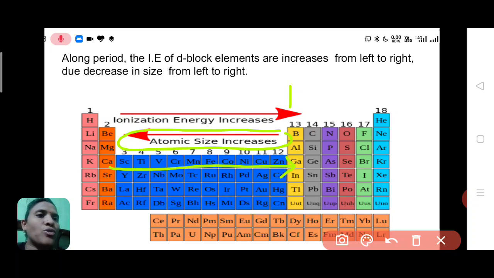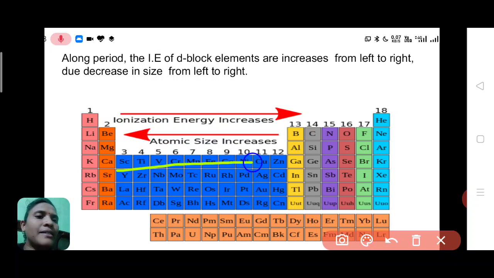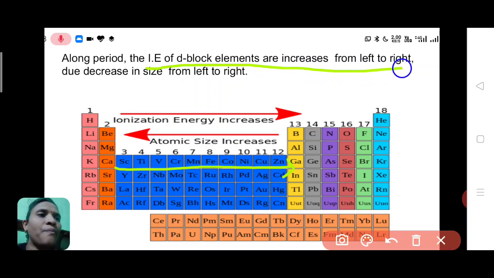This arrow is shown from right to left. So atomic size is increasing from right to left, and we can say atomic size is decreasing from left to right, that's why ionization energy of D block elements is increasing from left to right.